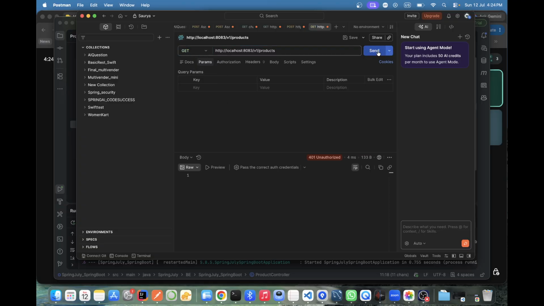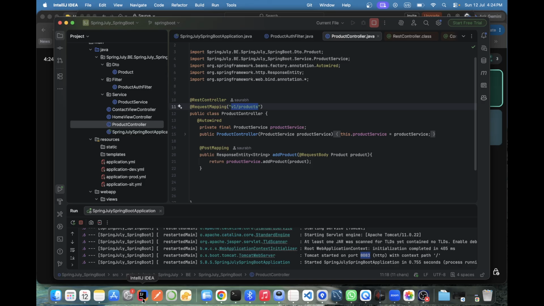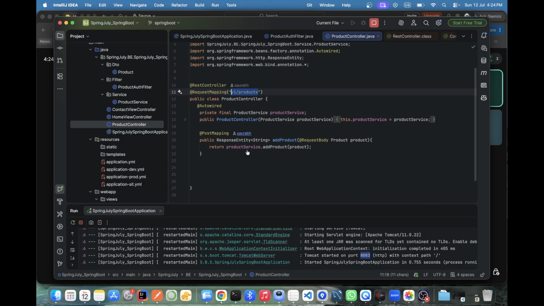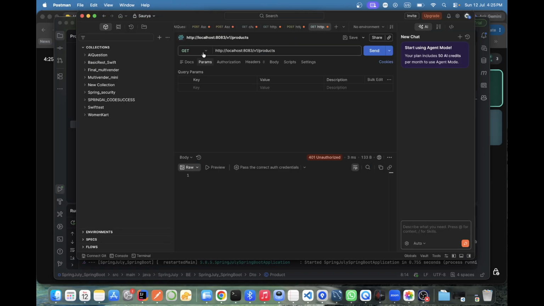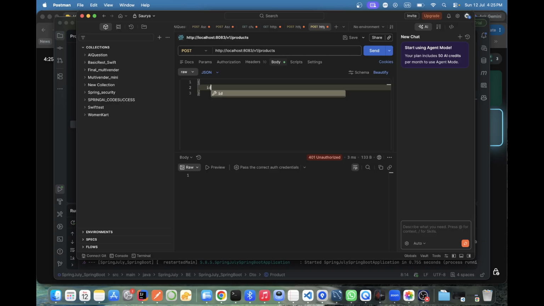Get. What was that controller? What do we have? Post mapping. Okay, only post mapping we have, and a body for this. This post mapping and body or JSON. ID.